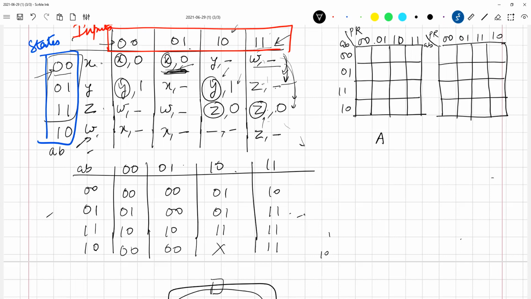Let us go through line by line. Oh, I made a mistake here again. This should be 1, 1, and this will be 1, 0. So this line, first row, we have 0, 0s everywhere except at 1, 0. Corresponding to PR equal to 1, 0, my output is 0 and 1.